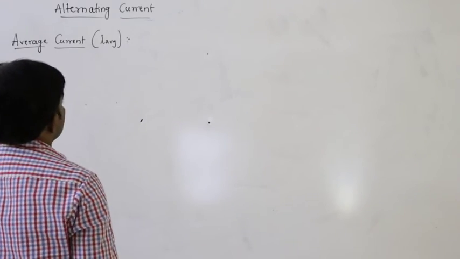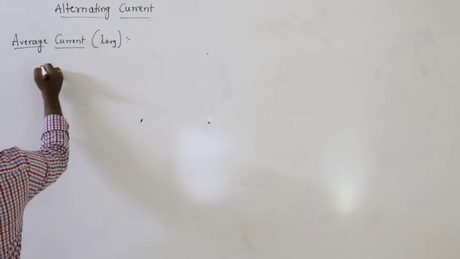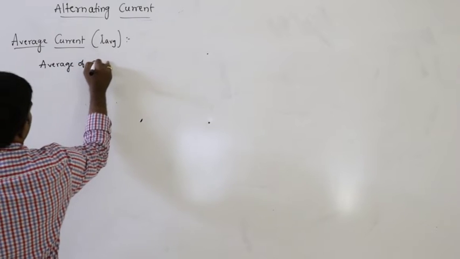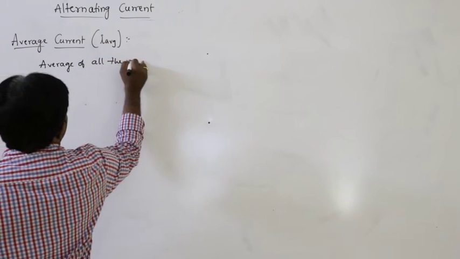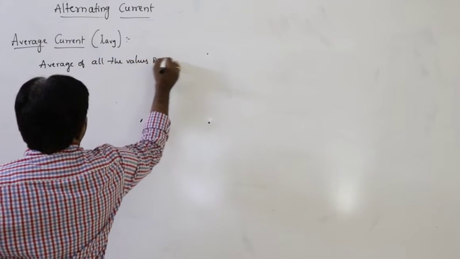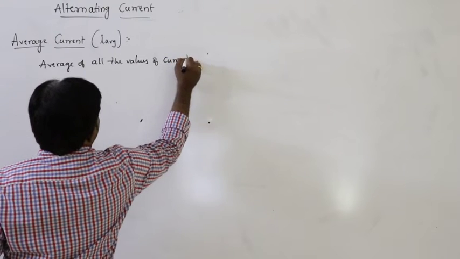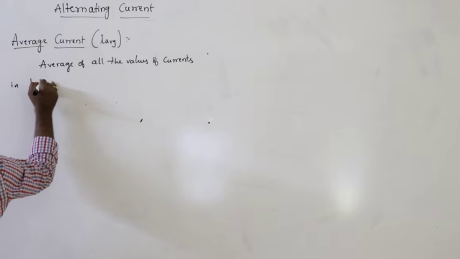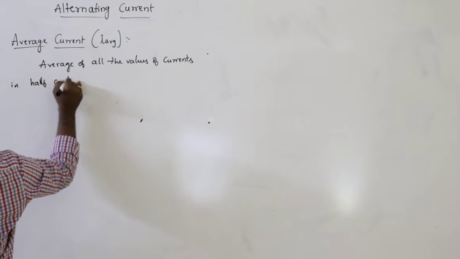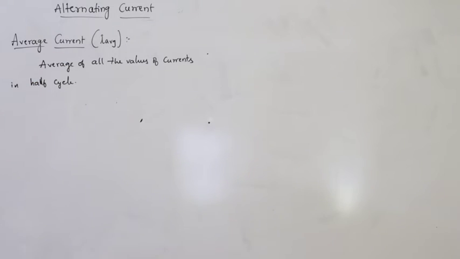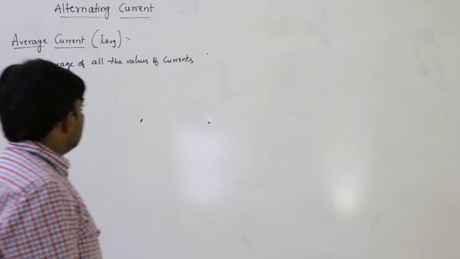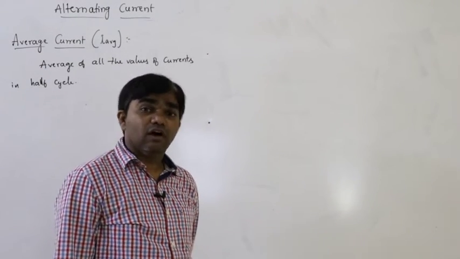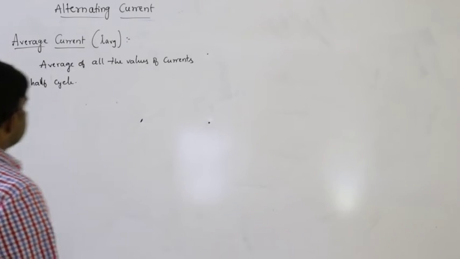So average current is the average of all the values of current in the half cycle. This is called average current: the average of all the values of currents in the half cycle.